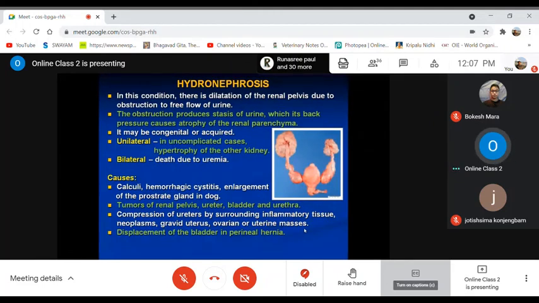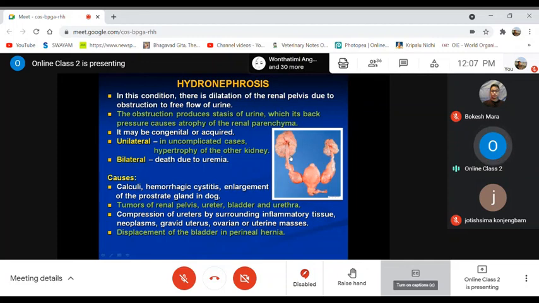And there may be compression of the ureter by the surrounding inflammatory tissues, or by some cancerous growth, or in pregnancy cases where the enlarged gravid uterus is giving pressure, or the ovaries or uterine masses are compressing the ureter. Then there will be compression of the lumen of the ureter, so the free flow of urine will not be there.